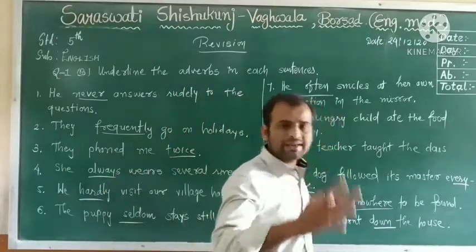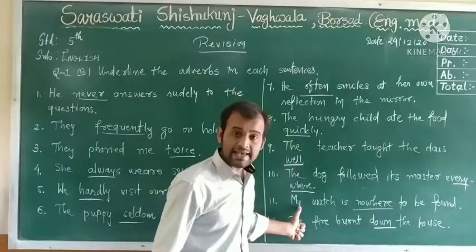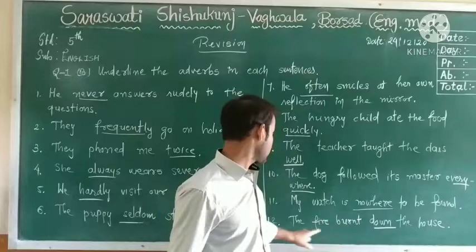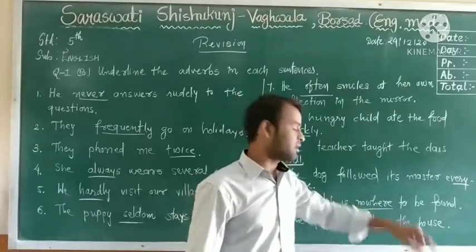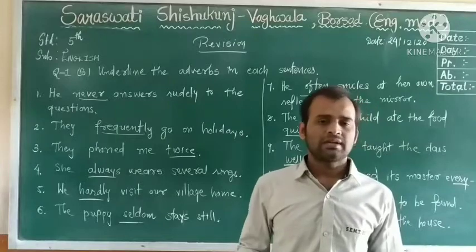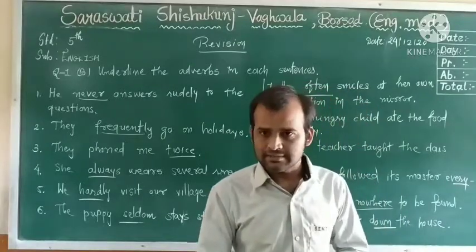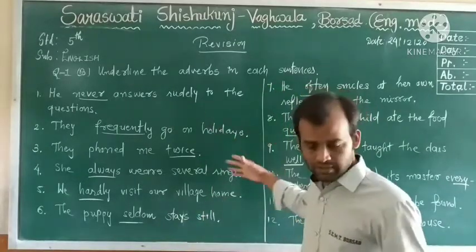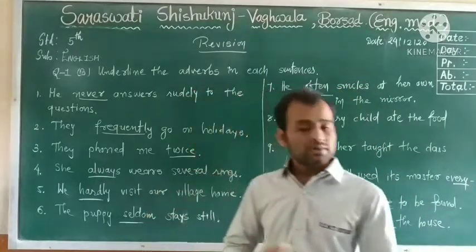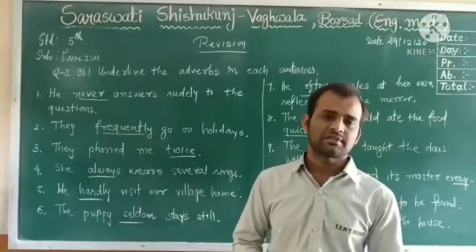The dog followed its master everywhere. So everywhere is the answer. It means adverb. My watch is nowhere to be found. Nowhere. Okay. The fire burnt down the house. So these are the adverbs. Okay, they are used in the sentence, as you see in the underlined word. Let's go for the next. Some more sentences for this question.